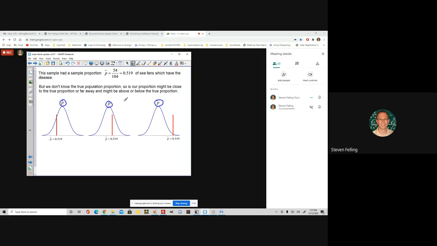So we have no idea whether our particular sample is on the low side or the high side, or maybe it's way on the high side. We have no idea where it is in relation to the true target value, okay? So what are we going to do?